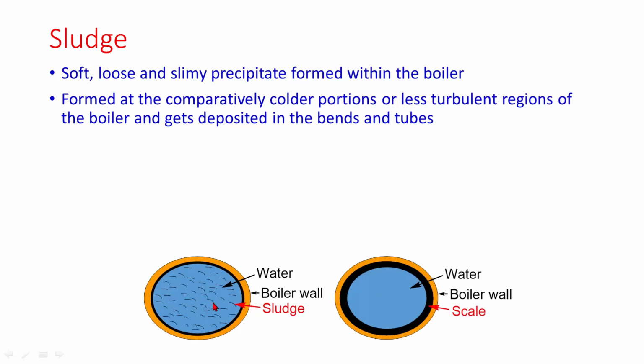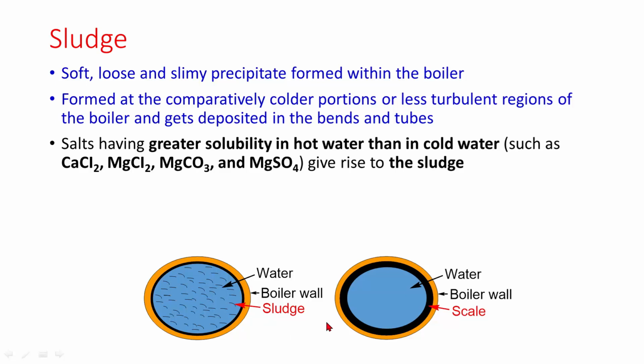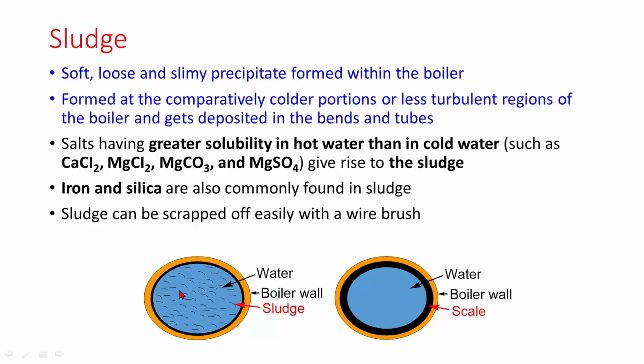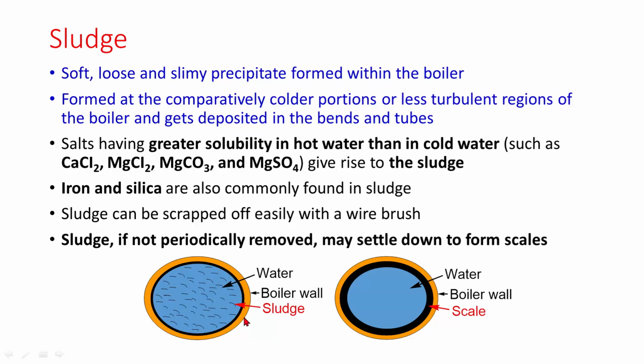This is the sludge, which is a soft, loose, slimy precipitate within the boiler. So, salts having greater solubility in hot water than in cold water, such as calcium chloride, magnesium carbonate, and magnesium sulfate, give rise to the sludge. Iron and silica are commonly found in sludge. Sludge can be scraped off easily with a wire brush. Sludge, if not periodically removed, may settle down to form scales.